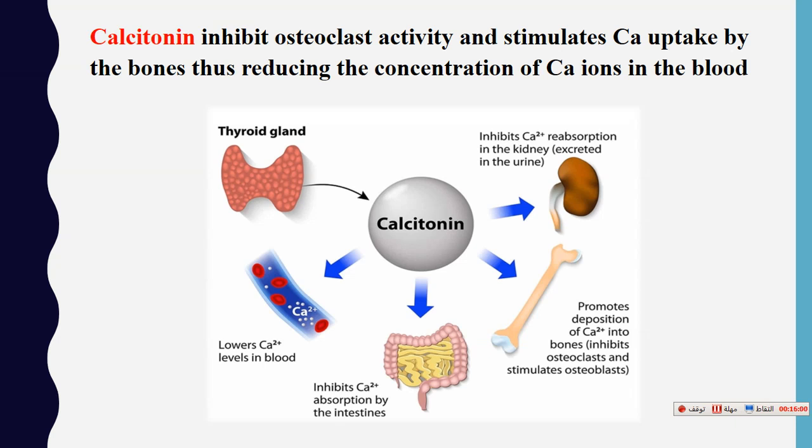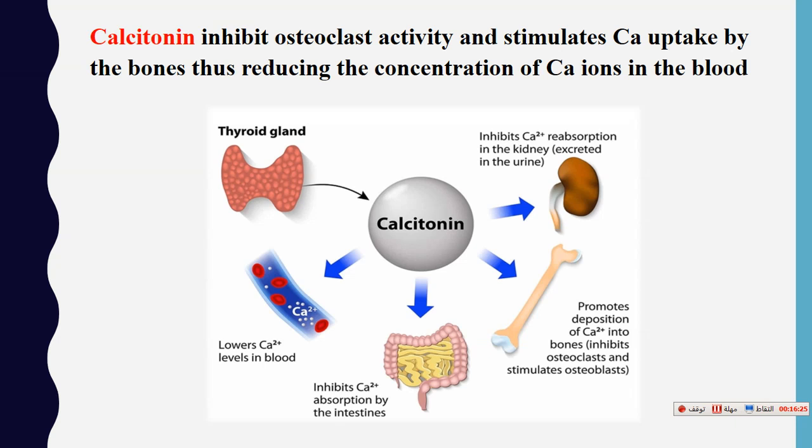As seen in this picture, when there is high calcium in our circulation, we need to reduce the concentration of calcium in our blood. So this stimulates the thyroid gland to secrete calcitonin hormone.